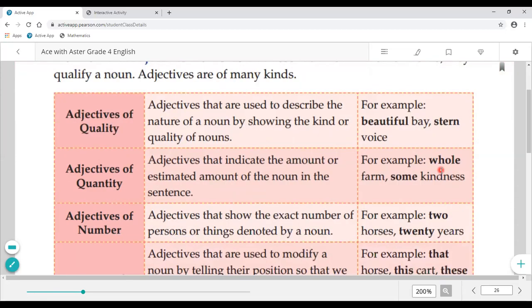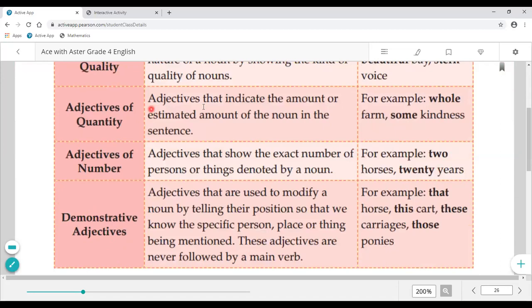Okay, adjective of quantity. Adjectives that indicate the estimated amount of the noun in the sentence. For example, whole farm, some kindness. Here the quantity is some and whole.